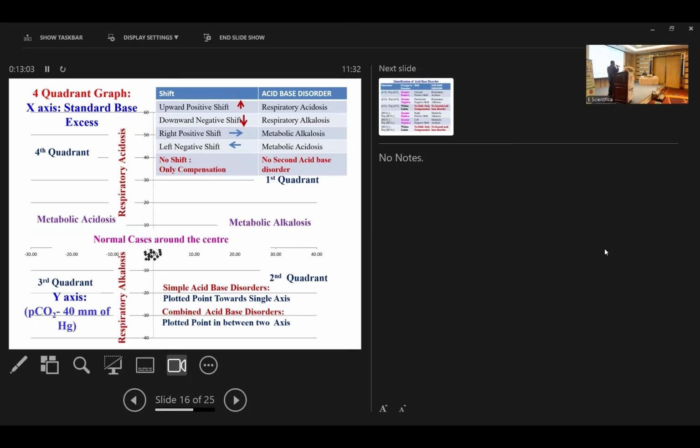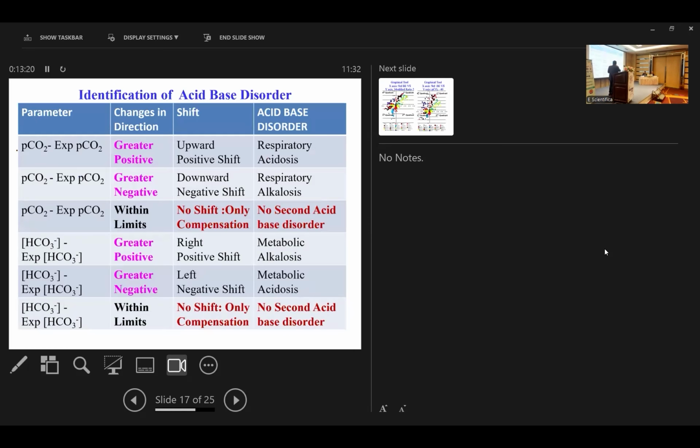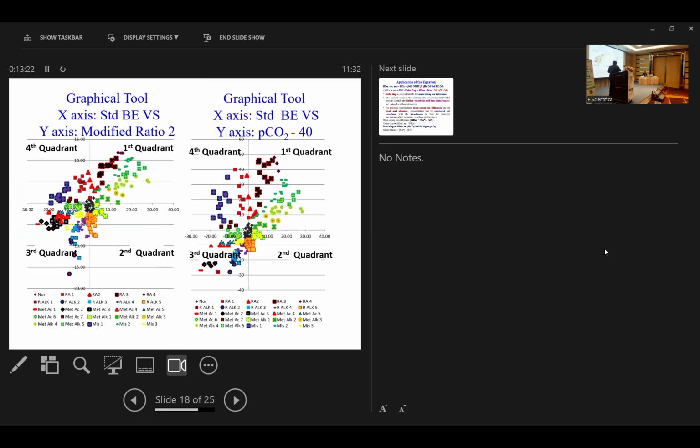So this graphical tool appears much simpler and easier because it's just a simple 4-quadrant graph, and I have even formulated an idea to apply the compensation rules also. And then after the compensation, we can differentiate whether it is due to compensation or a second primary acid-base disturbance. Similarly, I can form a graph either using standard base on the x-axis, or using modified ratio 2 or PCO2 minus 40. Or we can merge these two graphs using graphical tools.